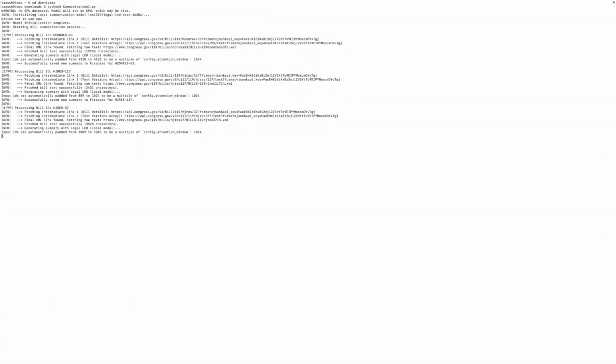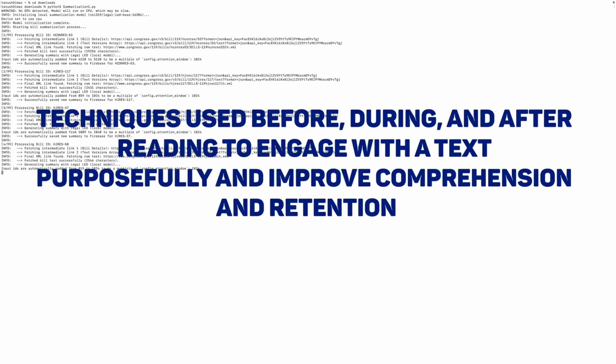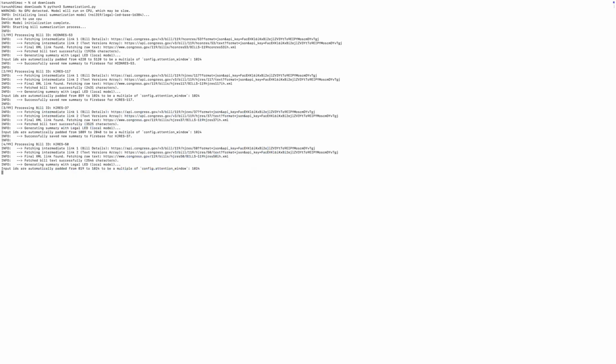To summarize the bill, we used the Legal Longformer model to summarize bills, which was trained on legal documents to achieve precise summaries that contain the entire context of the bill without losing significant information. Additionally, to make the bill summary more eye-catching, we implemented active reading strategies. We used a named entity recognition large language model that is specifically trained to recognize certain kinds of nouns, and we added our own logic to it to help our Python program recognize keywords to be highlighted in summaries.